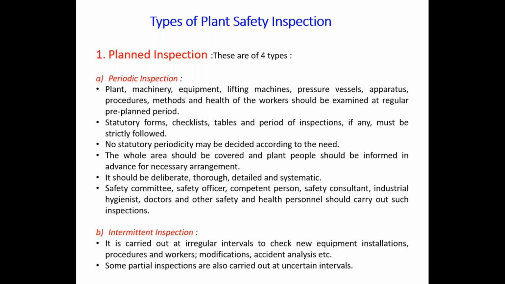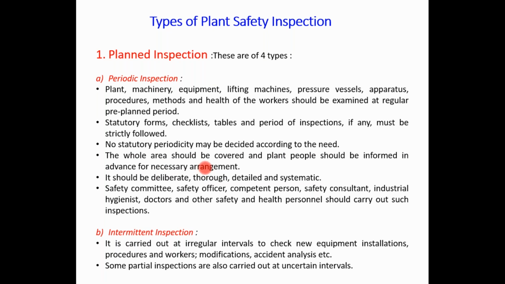As it is a planned activity, as it is a periodic inspection, we can give the intimation to the workers and employees where the inspection is going to happen. Then it should be deliberate, thorough, detailed and systematic.